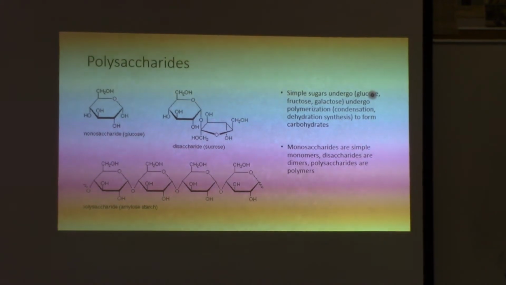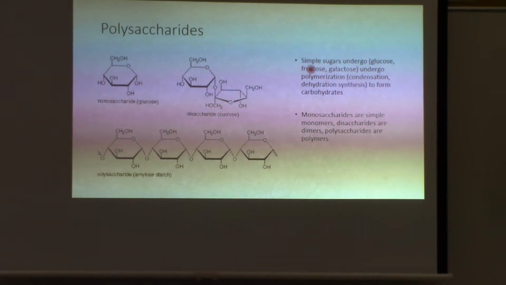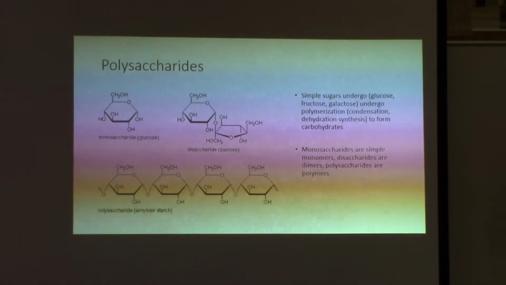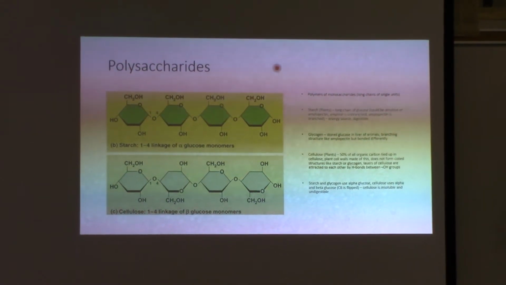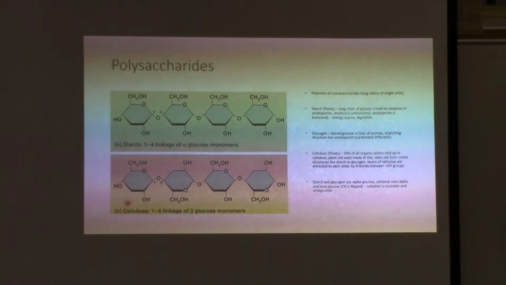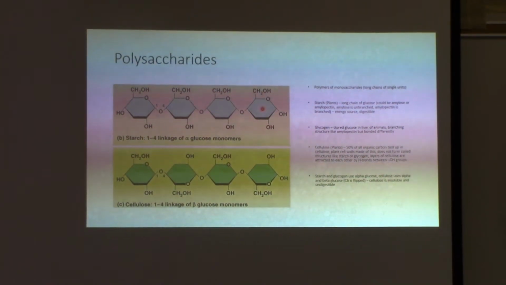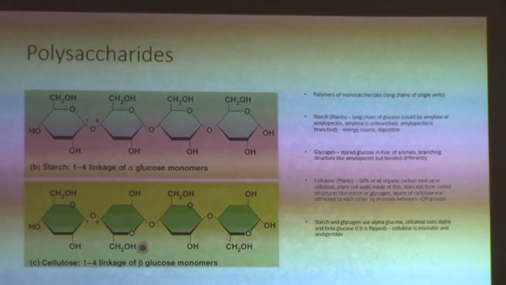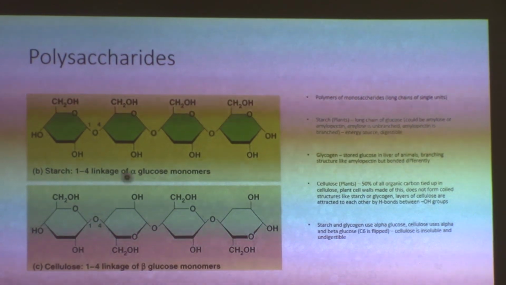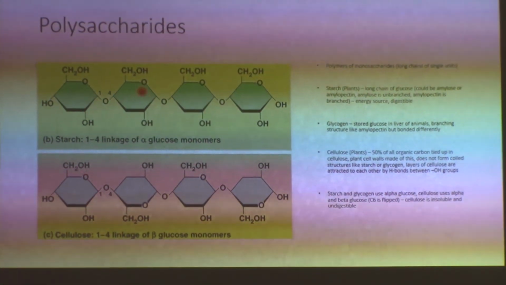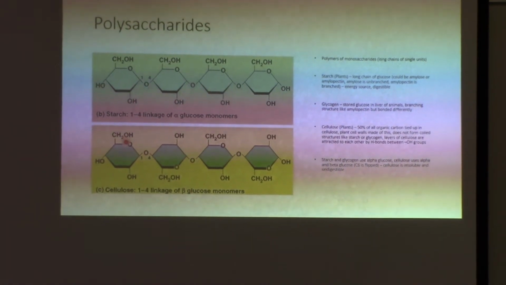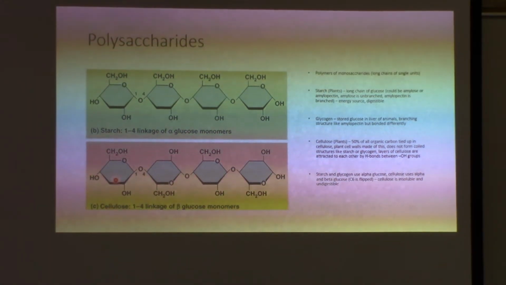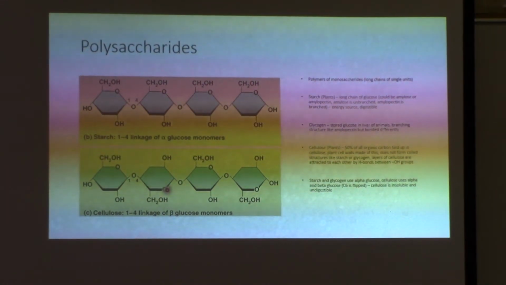So glucose and glucose makes maltose. Glucose and fructose makes sucrose. Glucose and galactose makes lactose, right? As a dimer. So, these are your main polysaccharide structures that we see in our diet. Starch, which we can cleave up into glucose and make ATP out of. And this is cellulose. We call this fiber in our diet. Now these are isomers of each other. So this has an alpha linkage of glucose, and this has a beta linkage. So these are all in the same orientation, so these glucose molecules. And then here, there's one glucose molecule that's right side up and one's upside down, and we can't digest that.